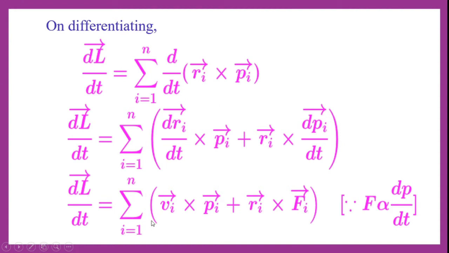Next, dL by dt is equal to the summation of i equal to 1 to n. Here dRi, the position vector differentiation, is the rate of change of displacement, Ri being the displacement or position vector. The rate of change of displacement is nothing but velocity. Hence, in place of dRi by dt, we can substitute the velocity Vi. So here I have taken Vi cross Pi plus the position vector Ri cross the rate of change of linear momentum, which is nothing but force. That is equal to Fi, so I have taken Fi here.